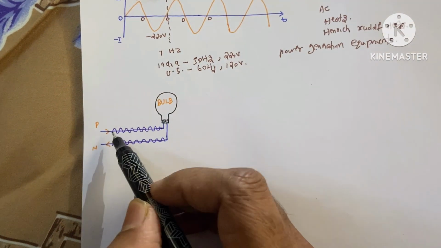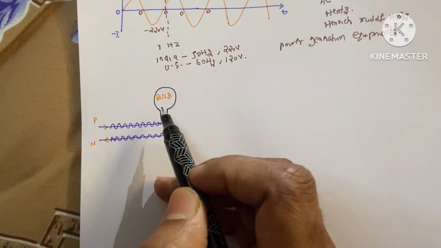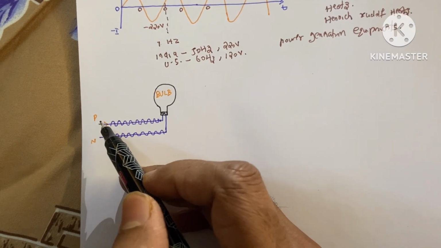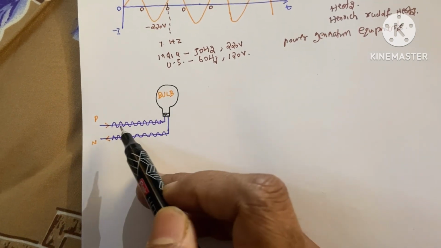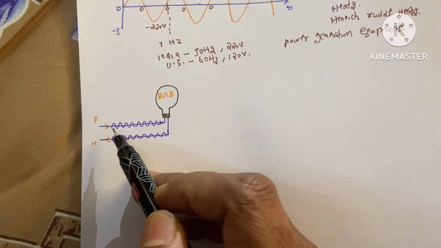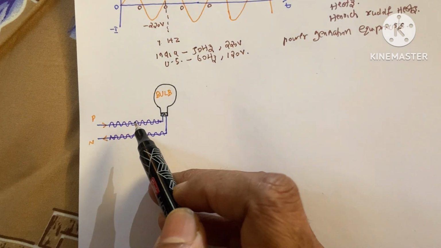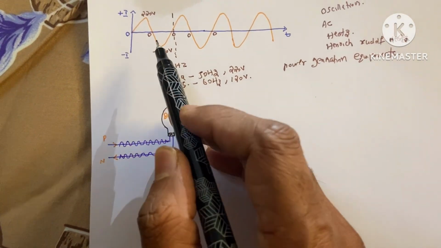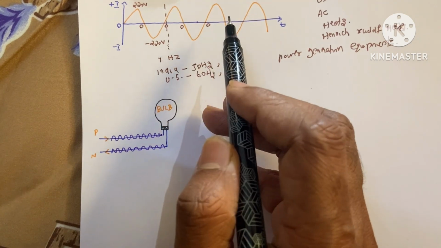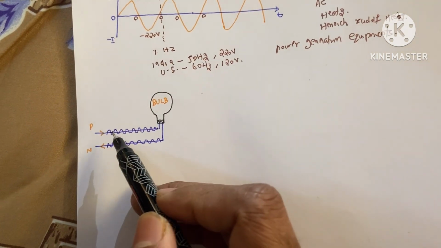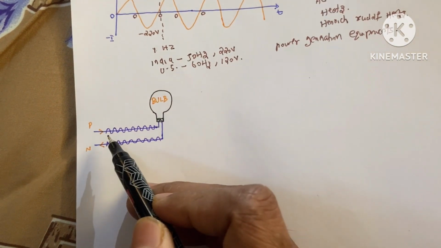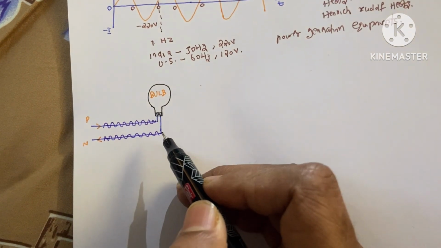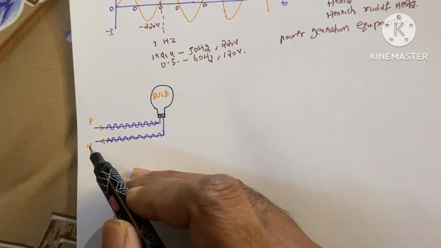Okay, when we give the power to the bulb, that means in AC current there will require a phase and a neutral wire. Okay, and through the phase we give the power, that means the current, to the bulb. And our current is in this type. It moves like this. So this current will move like this in this back and forth movement. After that the return current will move like this to the neutral wire.